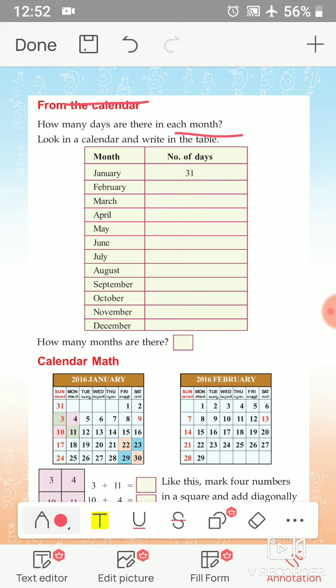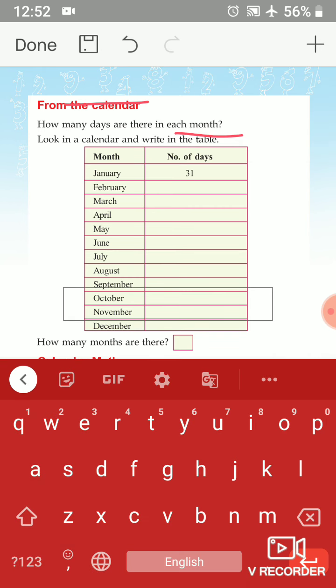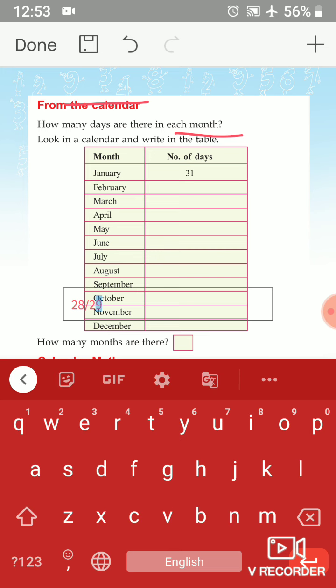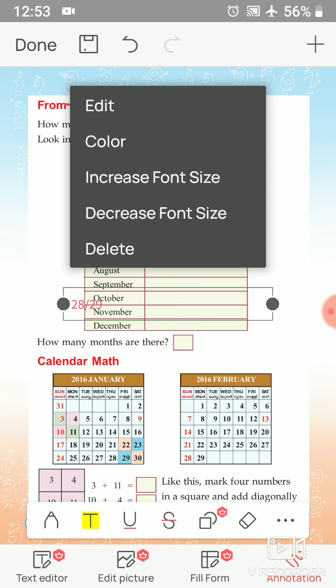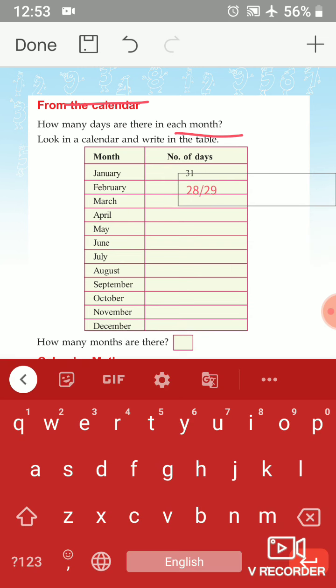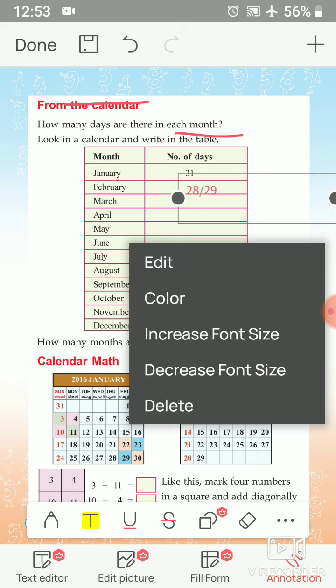In January month, 31 days are there. In February month, there are 28 or 29 days. Okay, in February only 28 or 29 days are there. Then next in March month, how many days are there?